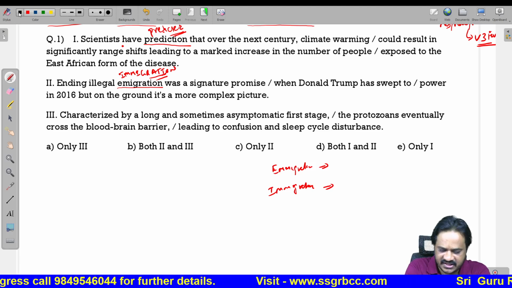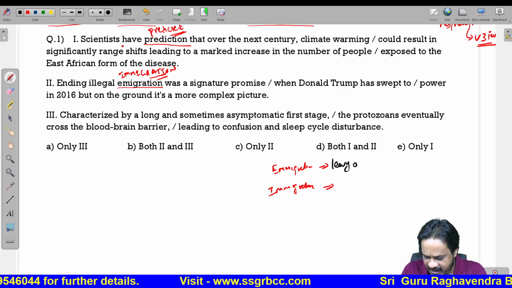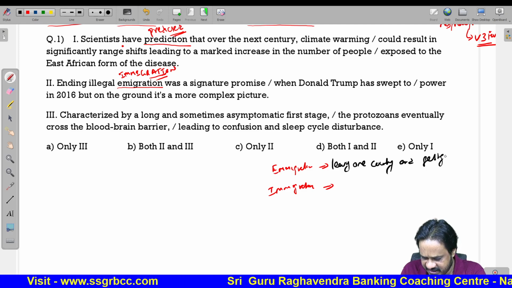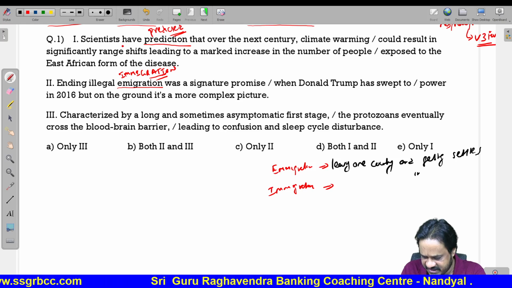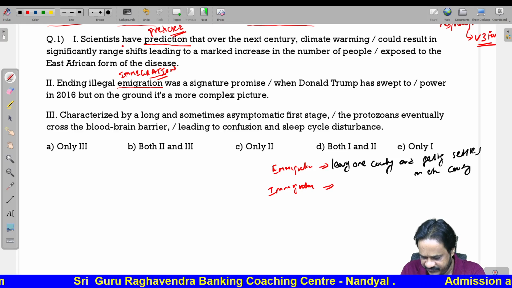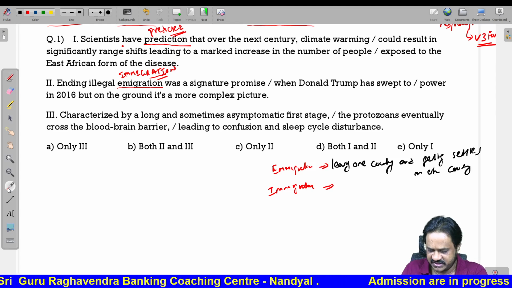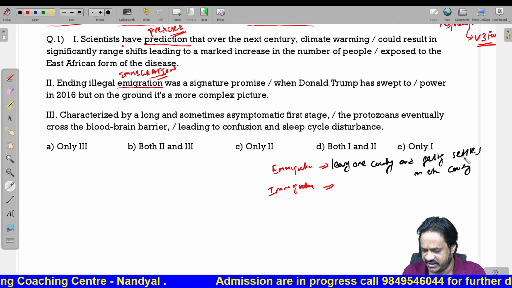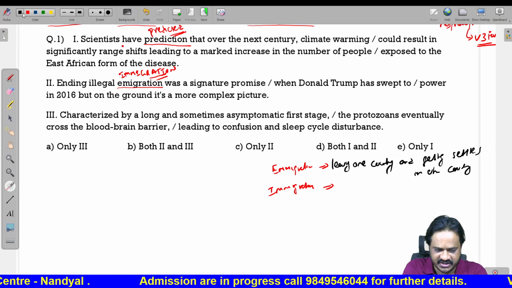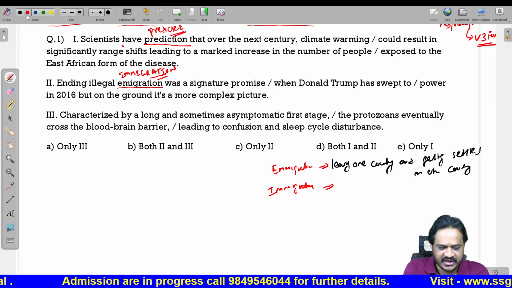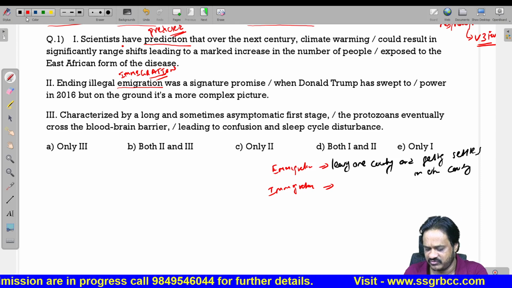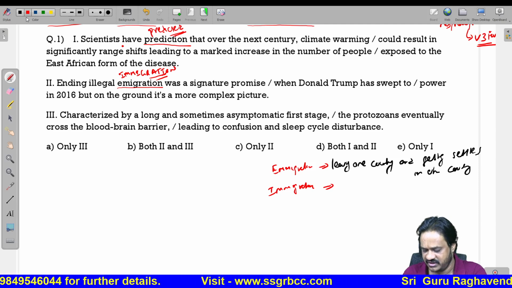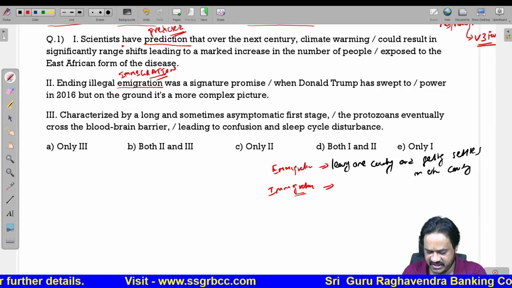Emigration means leaving one country and getting settled in another country. That is, if you go from one country to another country for work or a job, that is called emigration. Leaving one country, getting settled in another country, that is emigration. Now what is immigration? Immigration is a routine process whenever you are moving to any other country for tourism purpose or whenever you are coming from another country to India. Again, the process is called immigration.